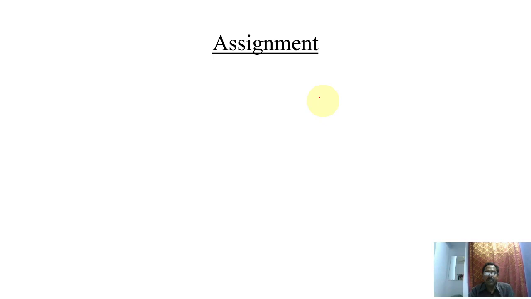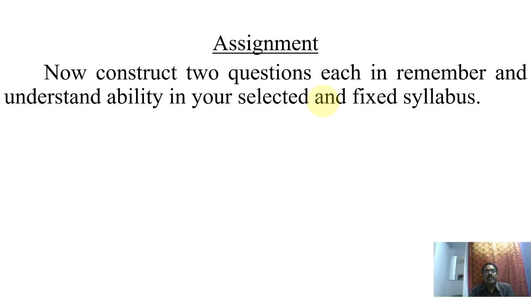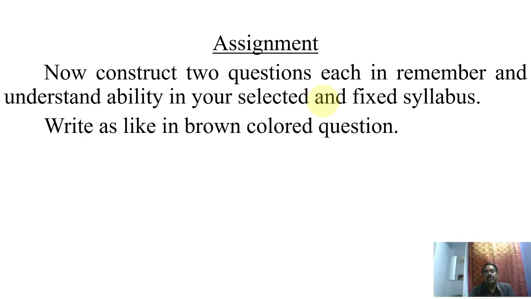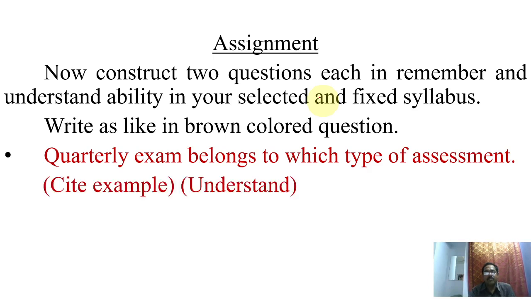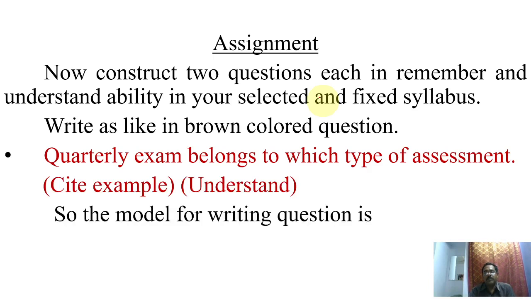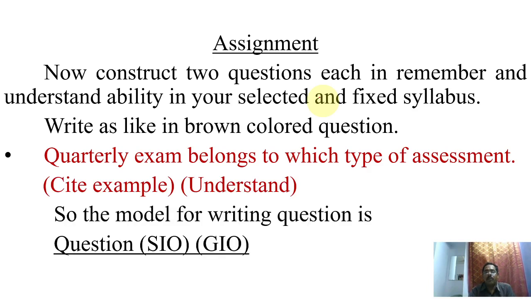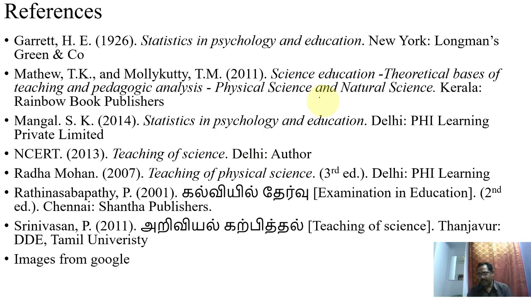So, the assignment for this topic: construct one question each in the remember and understand abilities in your selected portion. Write like this: "Quarterly exam belongs to which type of assessment?" Later I will give two words in brackets. The first is the SIO and the second is the JO. The model of the question is: question followed by SIO followed by JO. And these are my references. You can take them and also go to the sources to get more understanding.